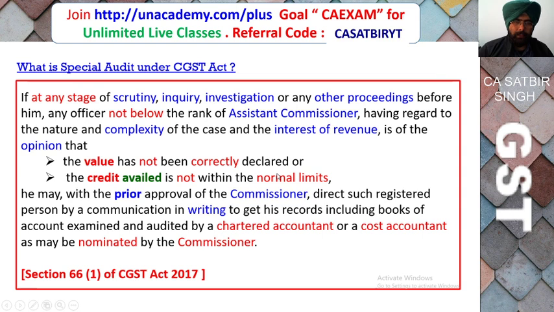So if the person has claimed ineligible credit which he cannot claim and value has not been correctly declared, then he can order special audit. This audit will not be conducted by the GST department, it will be conducted by the chartered accountant or the cost accountant, who will be nominated by the commissioner. For this, it is necessary to take prior approval of the commissioner to get the account audited.